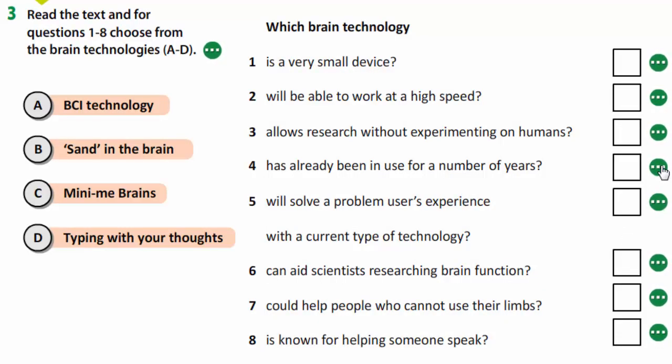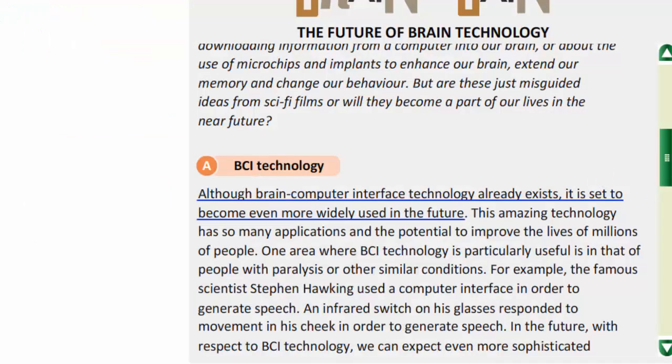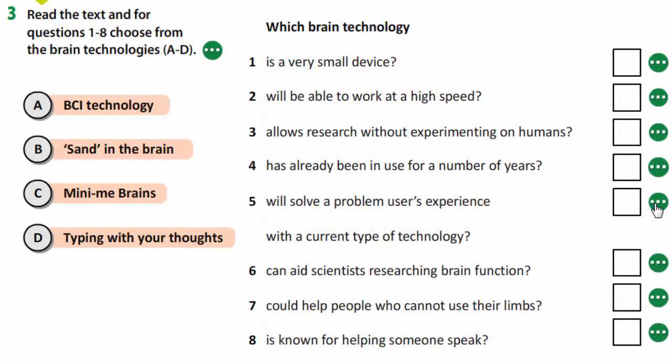Number 4 has already been in use for a number of years. It's A, BCI technology. Although brain-computer interface technology already exists, it is said to become even more widely used in the future. Number 5 will solve a problem users experience with the current type of technology.